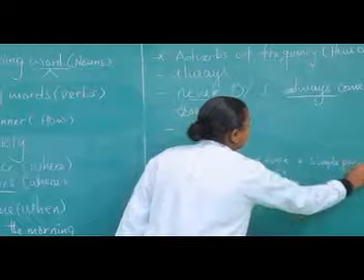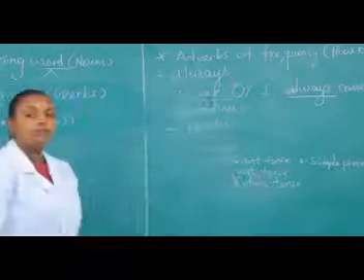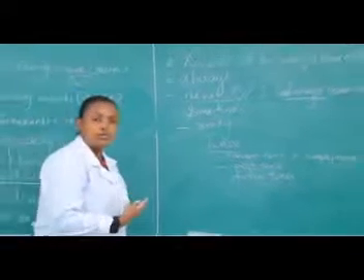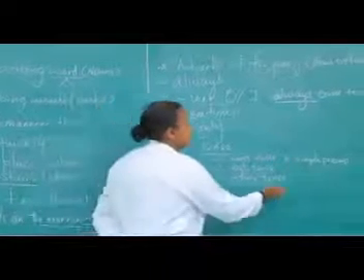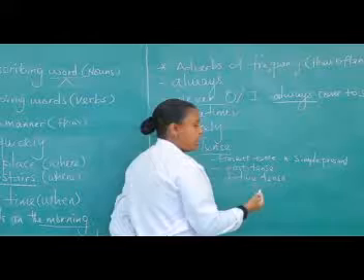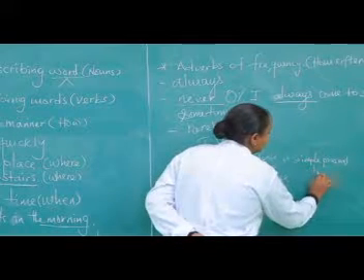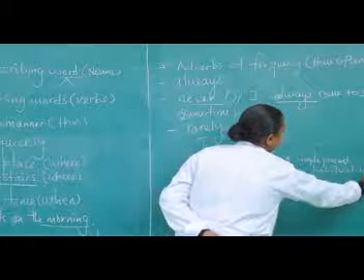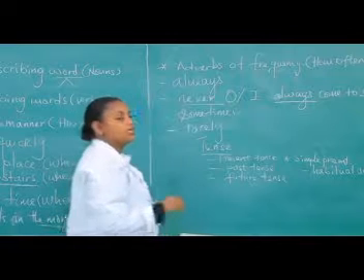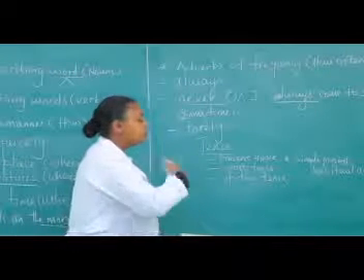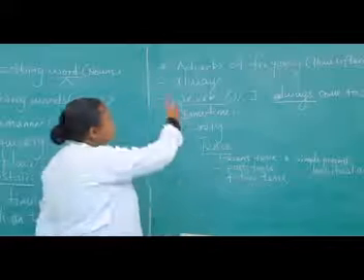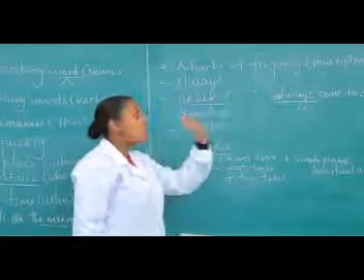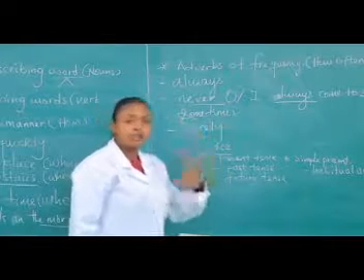Simple present. This simple present, there are two ways that we use it. One is for repeated or habitual action, which means always, when we are repeating things again and again. As we discussed earlier, adverbs of frequency tell us how often the action happened or how many times the action is repeated.